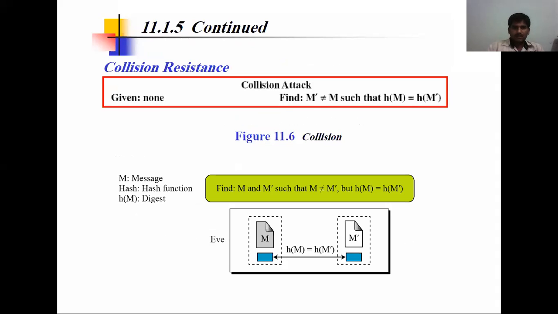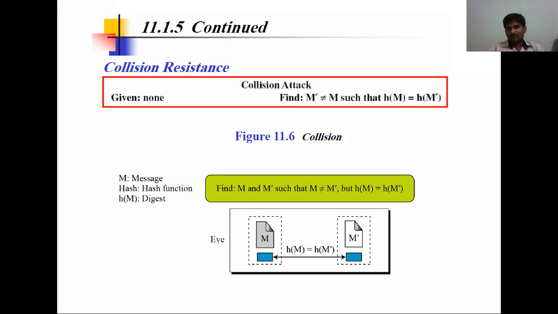Then the third one is about collision resistance. Here we have a message M. We should not be able to find M and M dash such that M is not equal to M dash, but H of M is equal to H of M dash. Otherwise, a collision attack has happened.